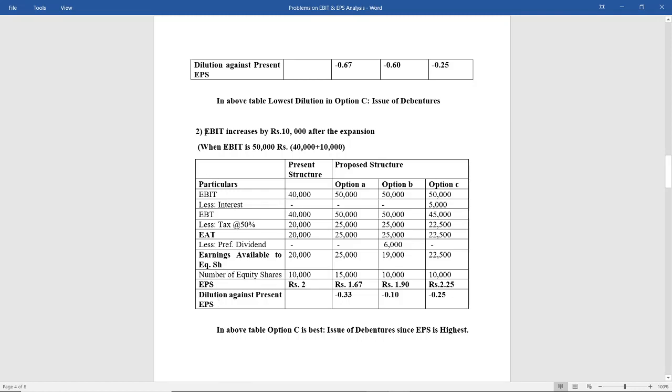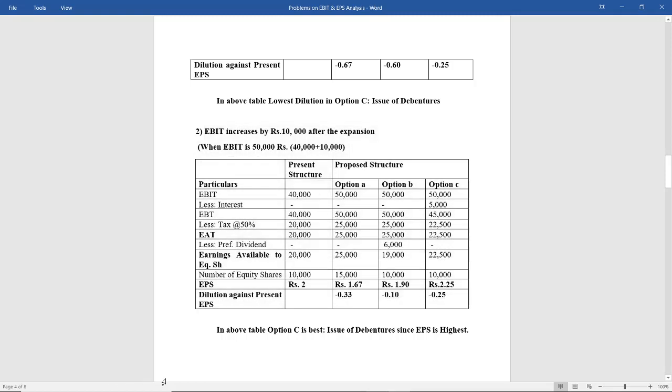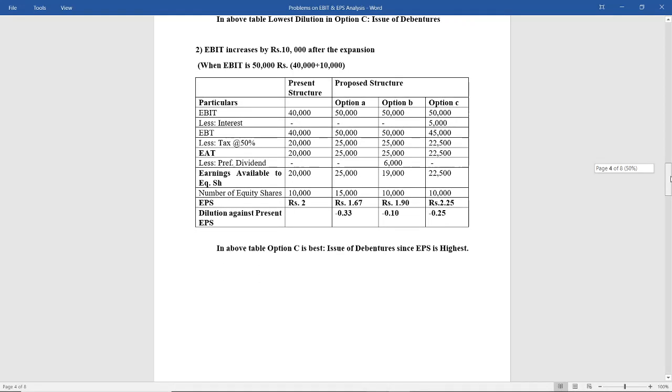In this part nothing has changed except the EBIT. It has increased to 50,000 and based on EBIT the calculations have changed.